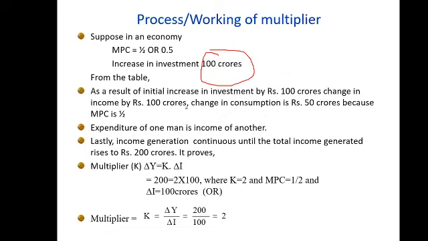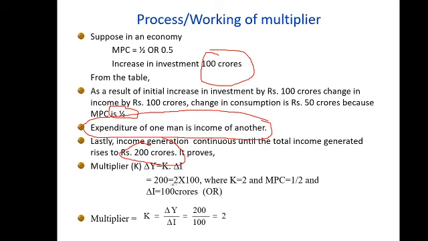Expenditure of one man is income of another, no doubt about it, it is obvious. एक व्यक्ति का खर्च दूसरे का इनकम होता ही है इकोनॉमी में, ये सब जानते हैं. Lastly, income generation continues until the total income generated rises to 200 because it is the apex limit. After that you can't increase your income because this MPC is given here.